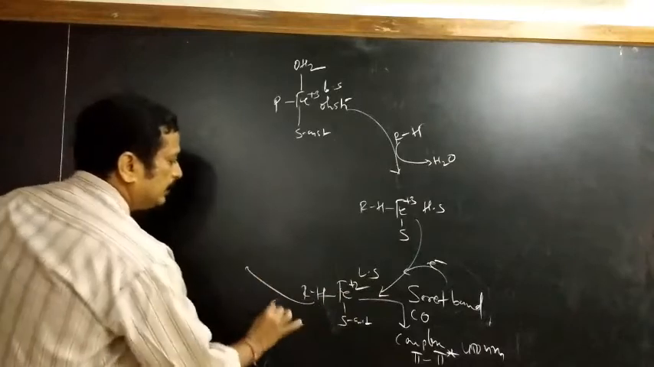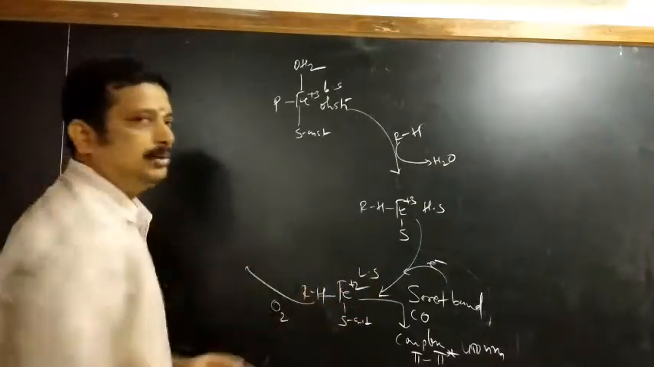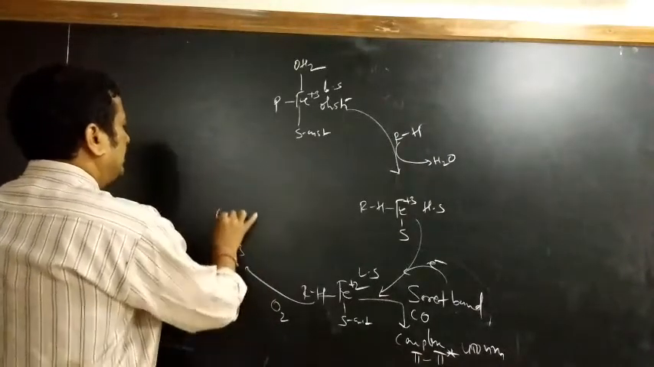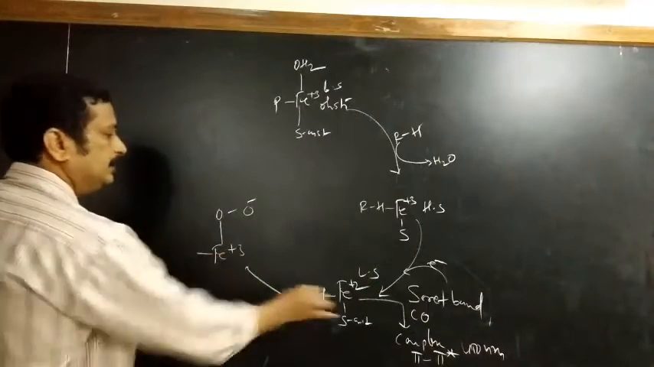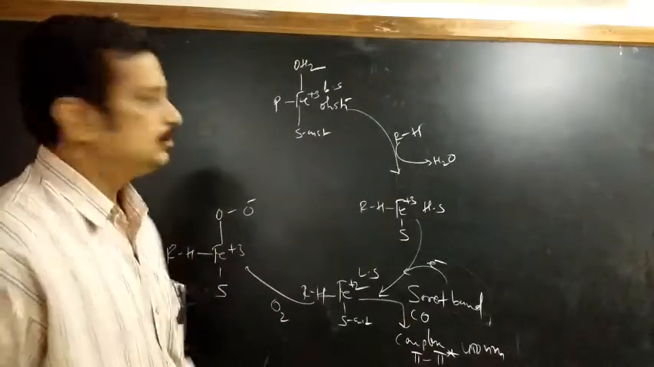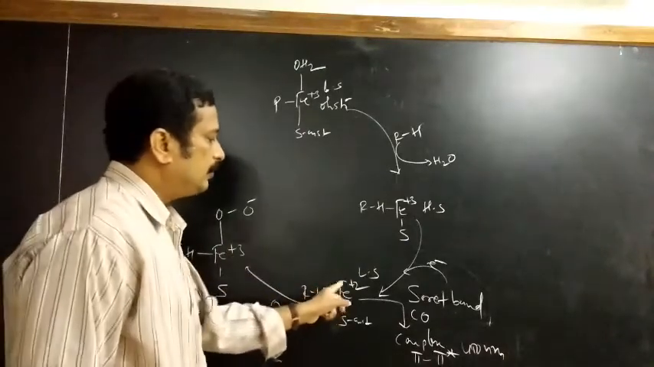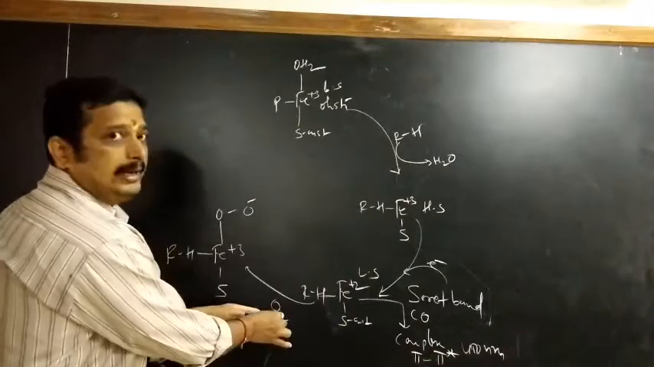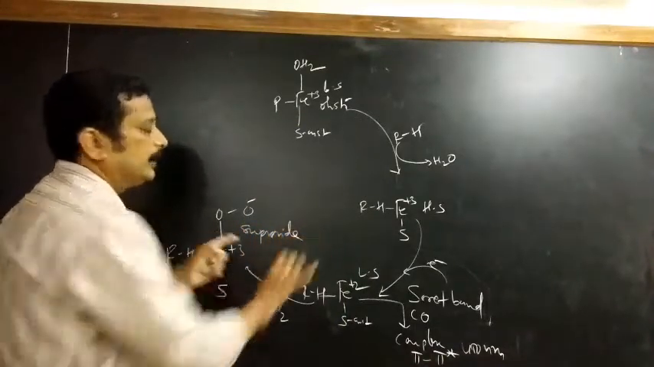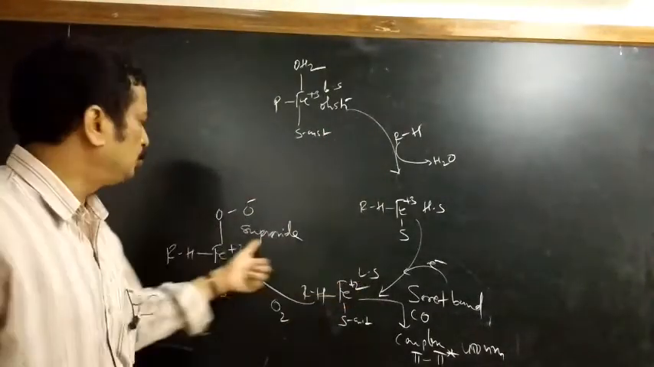Next, oxygen is introduced here. So what will happen now? Fe plus 2 is oxidized to Fe plus 3, and oxygen is introduced like this. Again the same thing: RH will be there as well, and here sulfur of cysteine. Fe plus 2 is converted to Fe plus 3 because one electron from iron is transferred to the oxygen, and oxygen gets reduced to superoxide. This is called the superoxide form. So oxygen is converted to superoxide, and iron is converted from plus 2 to plus 3.